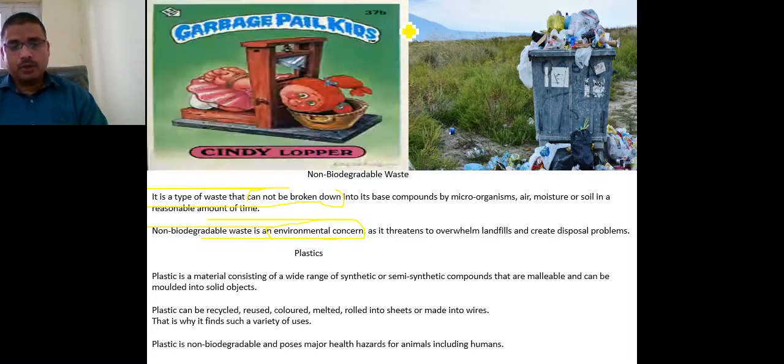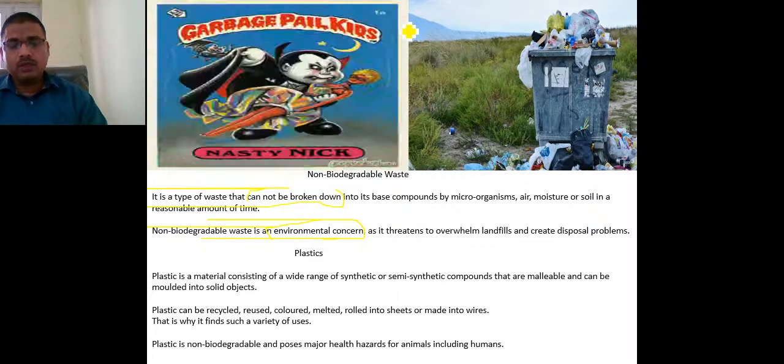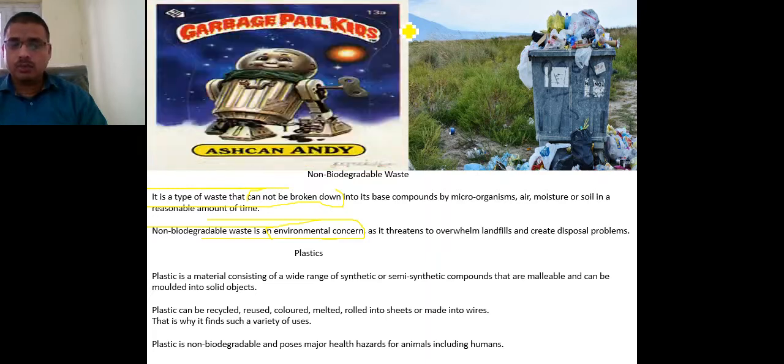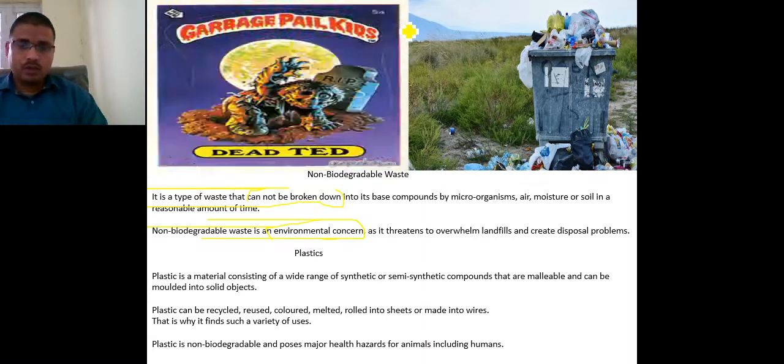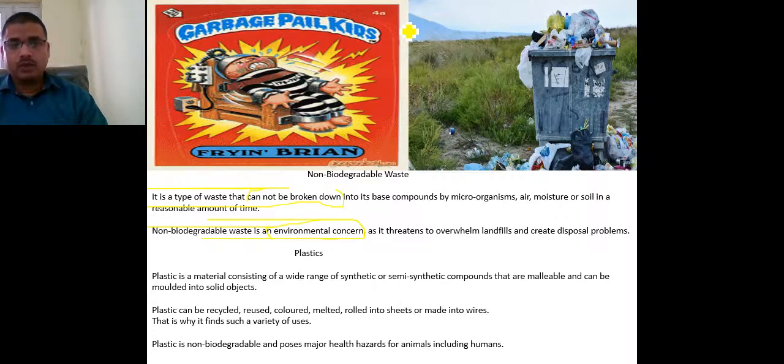So plastic is another non-biodegradable substance that cannot be composted into the soil, so it is also very harmful for the environment.